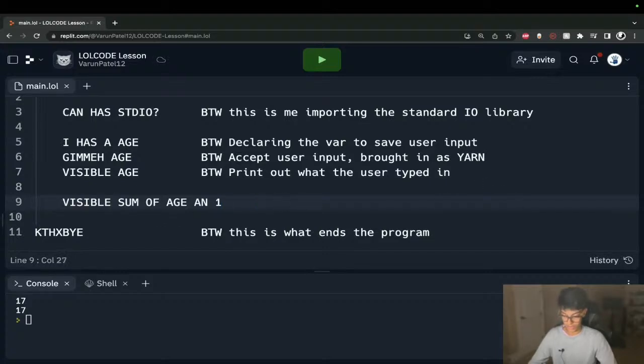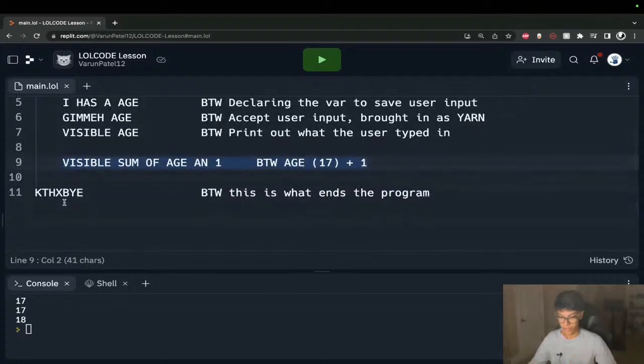This is just me saying age, my age variable, which is 17, which is what I'll type in, plus 1. If I run this, I'll type in 17. It works just fine, which is actually odd because I thought you had to cast, but I think it did it automatically. So we're okay for now. This is something they'll have to deal with later on, though. But yeah, that is us doing a little bit of math with the input which the user has brought in.